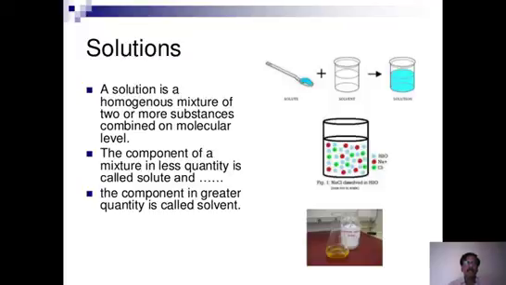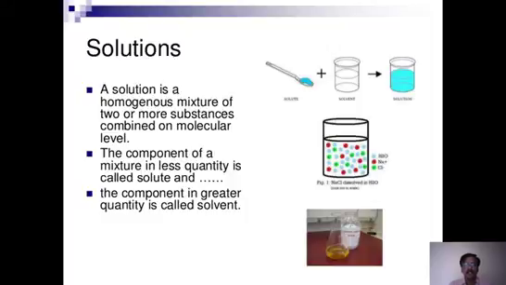What do we mean by solutions? We already know that a solution is a homogeneous mixture of two or more substances combined at a molecular level. So this solution must be a clear solution, because there must be molecular level combination. It all depends on what kind of substance we are adding.